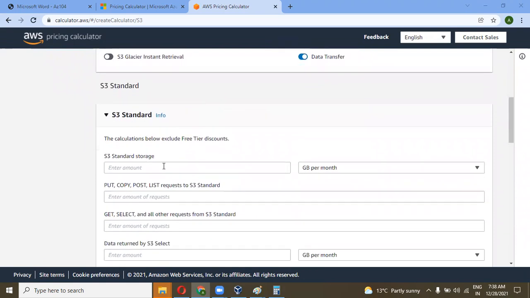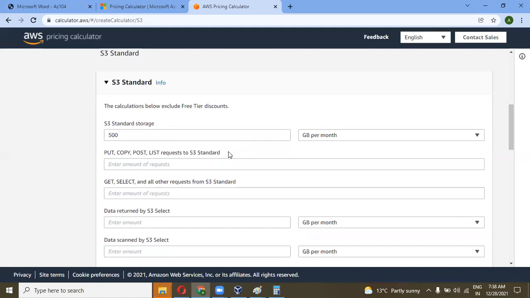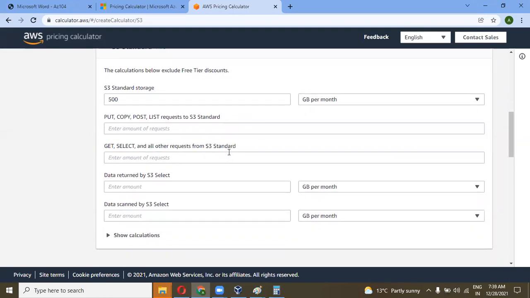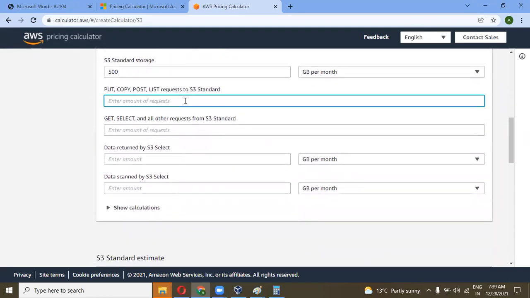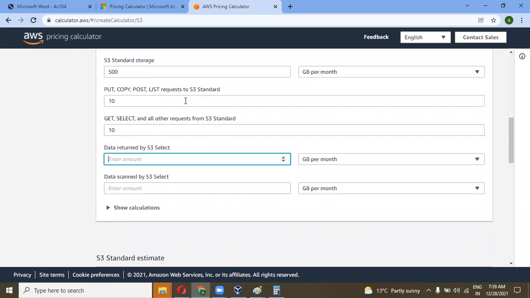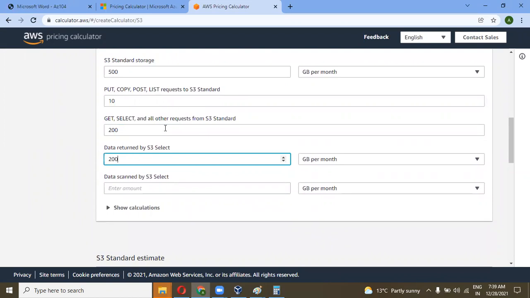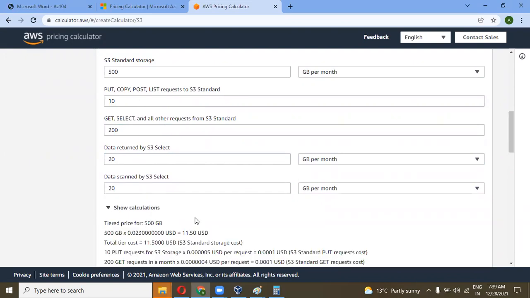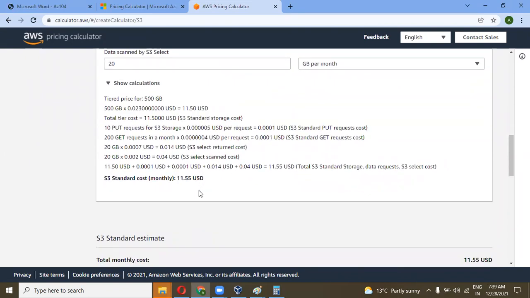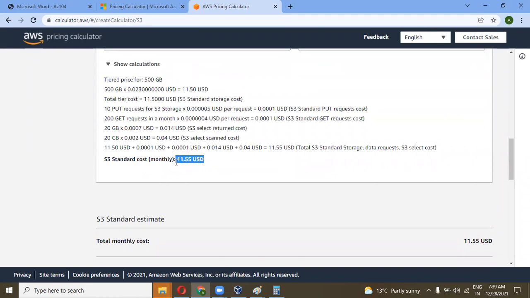Storage, and the amount of the storage is 500 GB per month. You can get it for $12 per month.